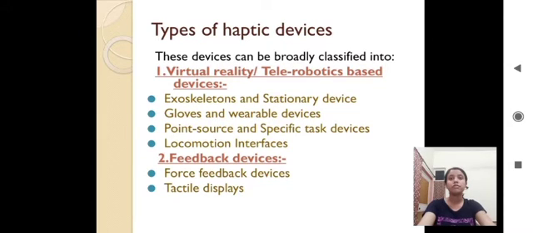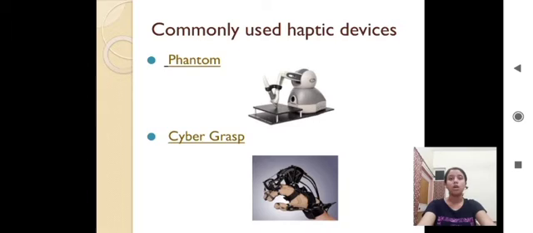The second one is the feedback devices, which include force feedback devices, which are designed to apply forces to simulate the sensation of weight and resistance in order to provide information to the user, and the tactile devices that apply sensation to the skin. The commonly used haptic interfacing devices are Phantom, which is used for providing a 3D touch to virtual objects, and the Cyber Glove for recreating the forces applied by the object on the human hand.